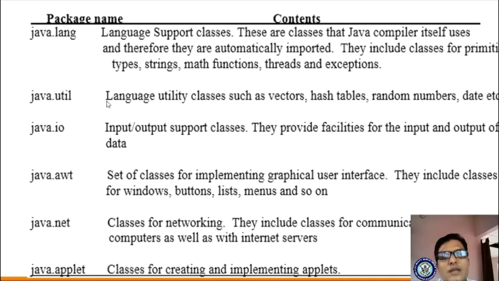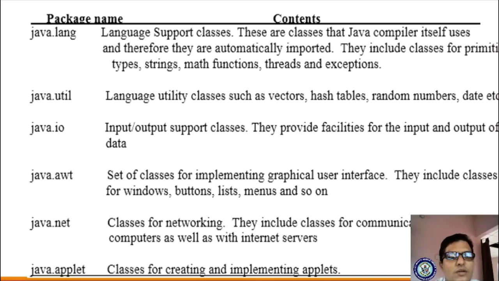So this utility package consists of language classes, for example the vectors concept, hash tables concept, random numbers and date functions. If you are working with these classes, then you are supposed to use the java.util package.